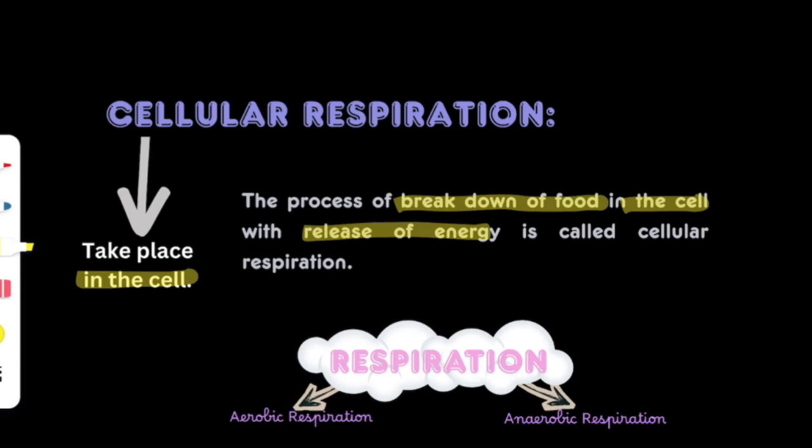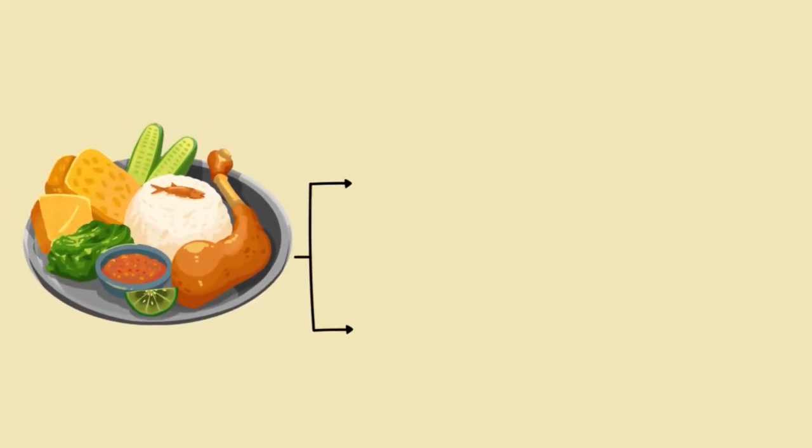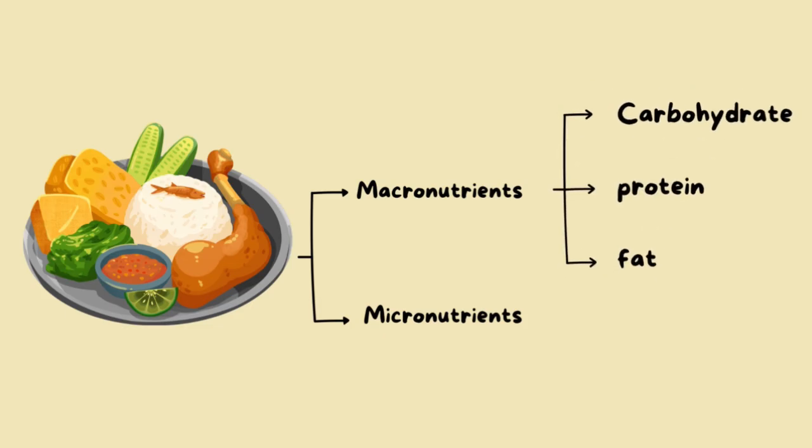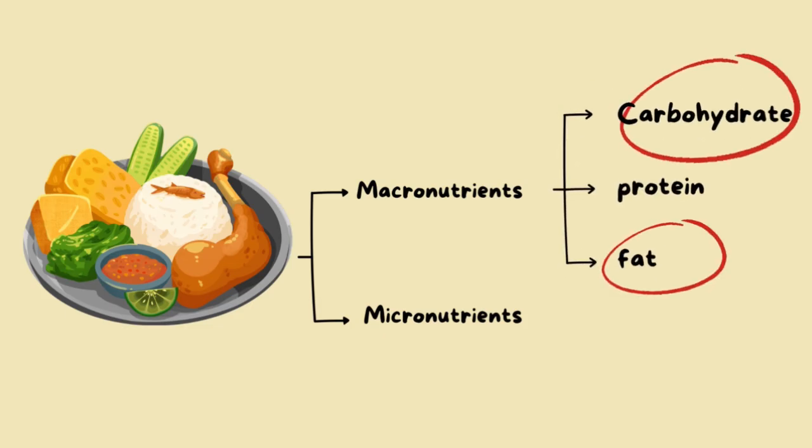Okay. Now one more thing you have to know: within the food we intake, lots of nutrients are present, right? We studied in the digestion chapter that many nutrients are found in our food. That is macronutrients and micronutrients. In case of macronutrients, we have carbohydrate, protein and fats, right?